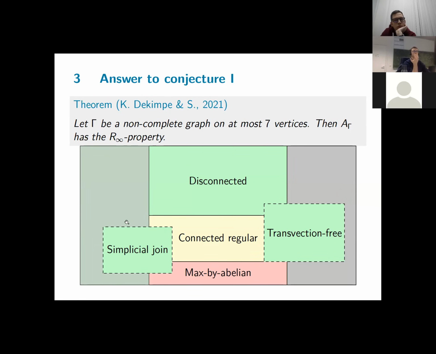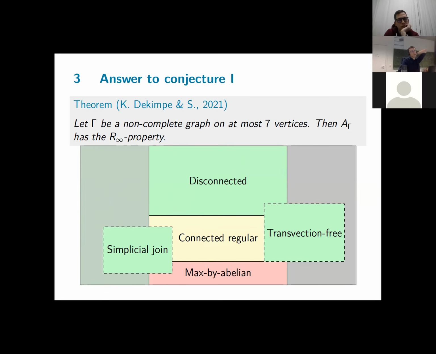You have other infinite families of graphs on more than 7 vertices with right-angled Artin group having the R infinity property. And to give an idea, you can just take any graph in the green area of this rectangle. So a disconnected graph, transvection-free, or a simplicial join of certain graphs, or a graph lying in this shaded green area that reduces to one of the 3 cases. So there are 2 ways of quantifying these results.